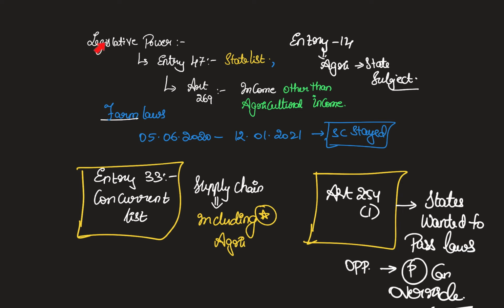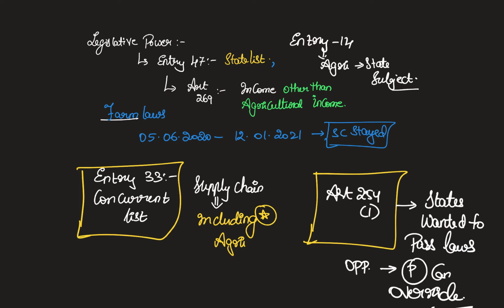Before proceeding further, let me cover the legislative power or the polity angle of this agricultural issue. So this is based on previous year questions and the current affairs. In 1995 there was a question on agricultural income, whether it is a part of the central list or the state list. You have to remember that as far as agriculture income is concerned, what does Article 269 say? Every other income except agricultural income is considered as part of the taxation powers which the center has. Entry 47 of the state list is talking about the power of the states to tax agricultural income.